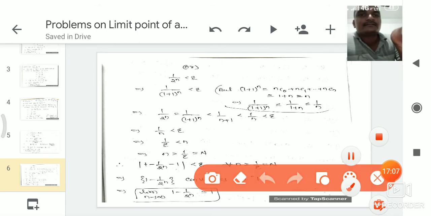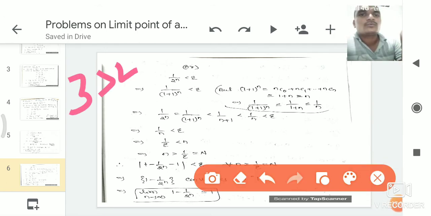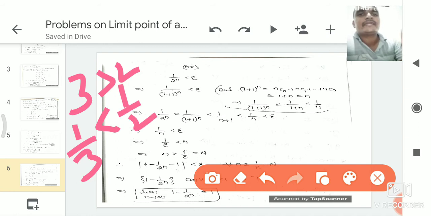We know that 3 is greater than 2. So what about 1 by 3? 1 by 3 is less than 1 by 2.